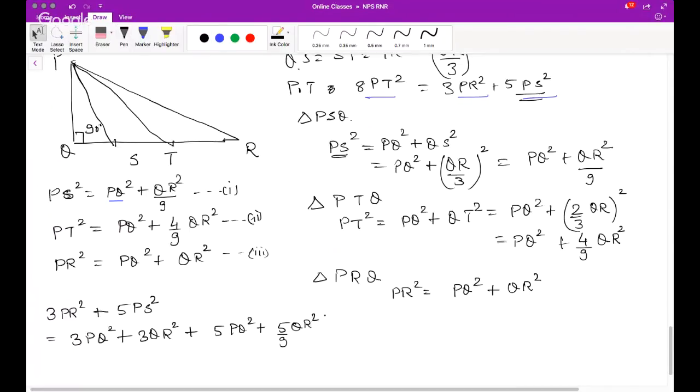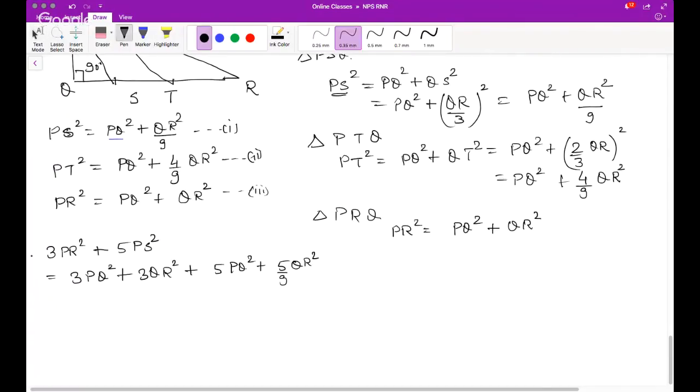Okay. So hence, if I add all of them, it is 8 PQ square plus, so QR square is common here. So 3 plus 5 by 9 QR square is 27 plus 5, 32, which is, if you take 8 common, you will get PQ square plus 4 by 9 QR square.